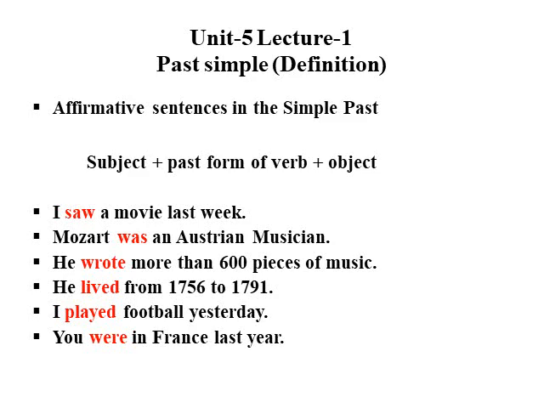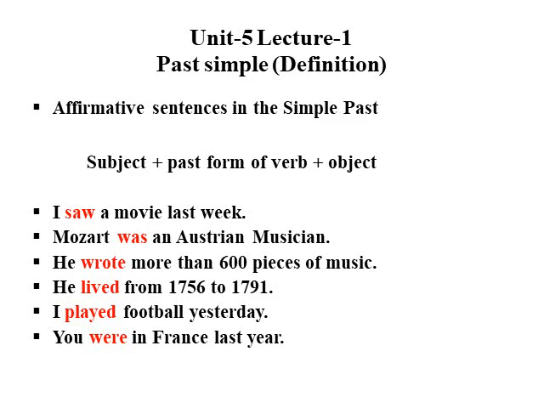Now, how do we form an affirmative sentence in the past simple? Subject plus past form of verb plus object. Now, let's see some examples. I saw a movie last week. It would be better to say I watched a movie last week. Here it is written in the book as saw, so I have written saw, but it is best to use watched while we are talking about a movie.